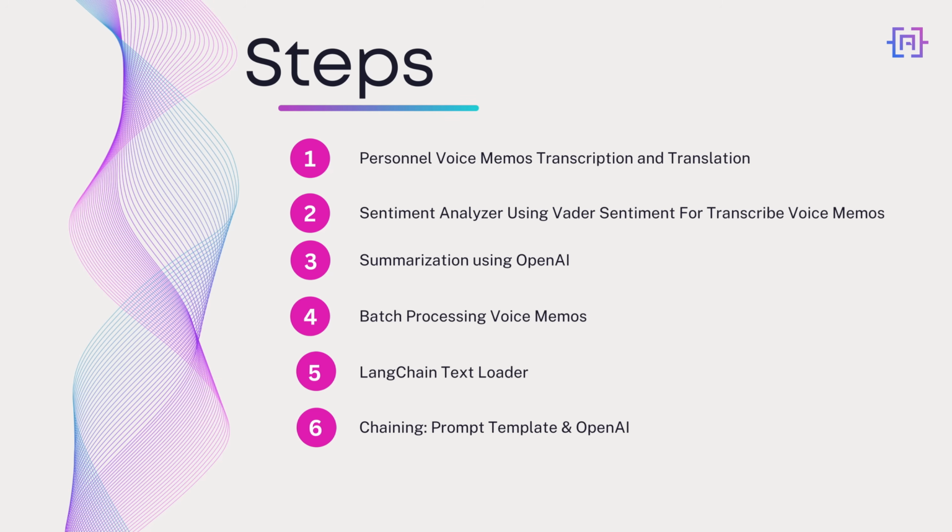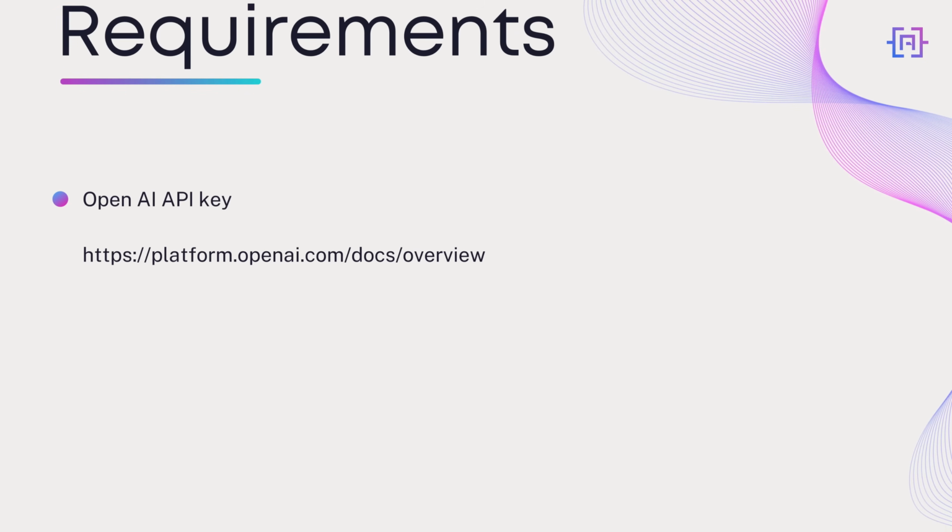And for this tutorial, I have already recorded 4 voice memos, 3 in English and 1 in Arabic, for testing our function while we are learning Whisper model for transcribe and translation, and also for sentiment analysis. As for the requirement of this tutorial, you should have an OpenAI API key. If you don't have one, please go to the following URL, sign in and generate your OpenAI API key. I have already generated my own OpenAI API key and I stored it locally in my computer in a .env file, and the variable name is called OpenAI API key.